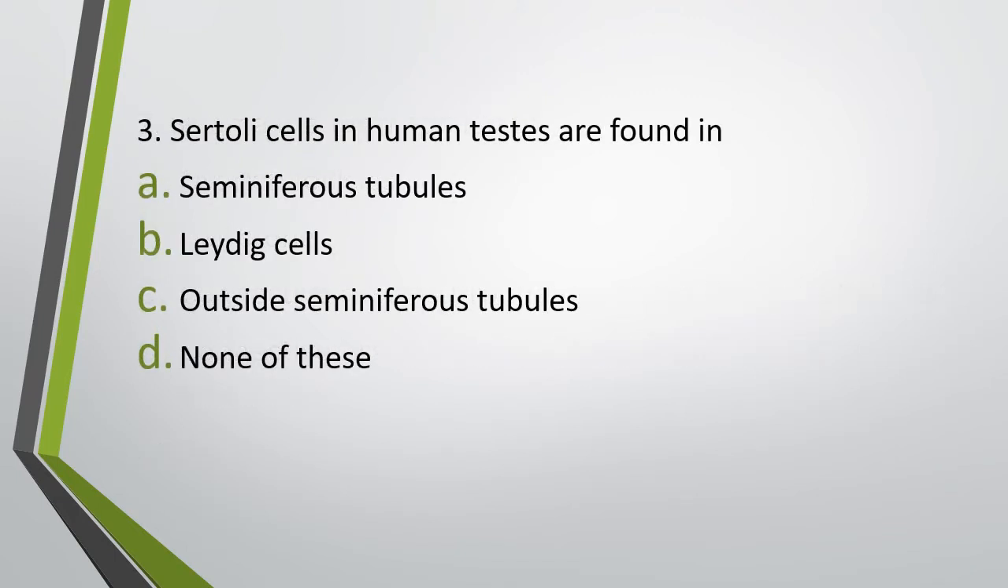Question number 3. Sertoli cells in human testis are found in seminiferous tubules, Leydig cells, outside seminiferous tubules, or option D, none of these. Sertoli cells in human testis are found in. Correct answer is option A. It is found within the seminiferous tubules.